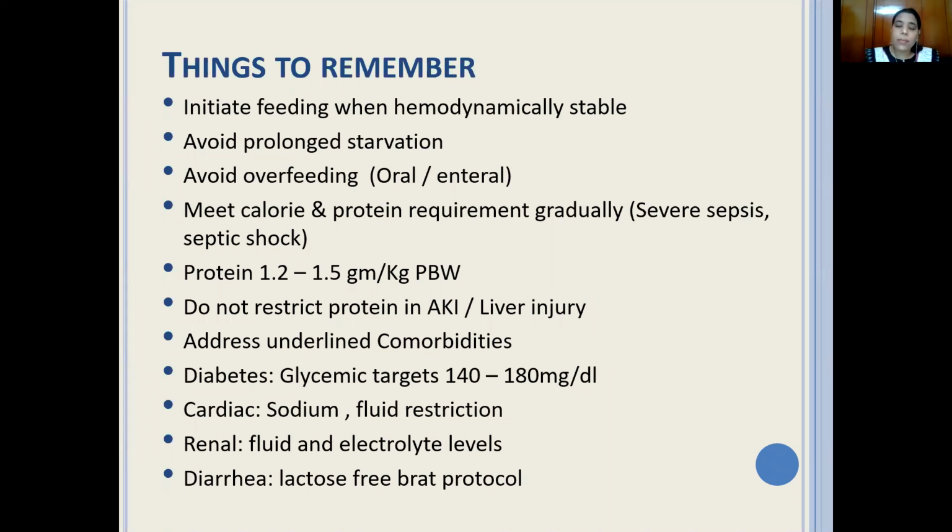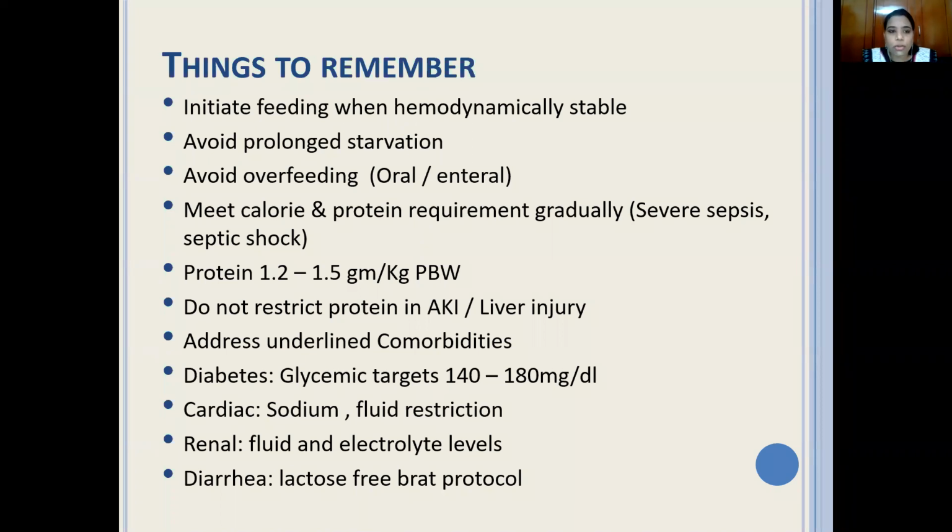Because if the patient is in sepsis, in systemic inflammatory response syndrome or septic shock, the patient should not be overfed. It can be detrimental. So we can begin with as little as 15 to 20 calories per kg body weight and move to 25 to 30 calories per kg body weight as per the patient's tolerance.